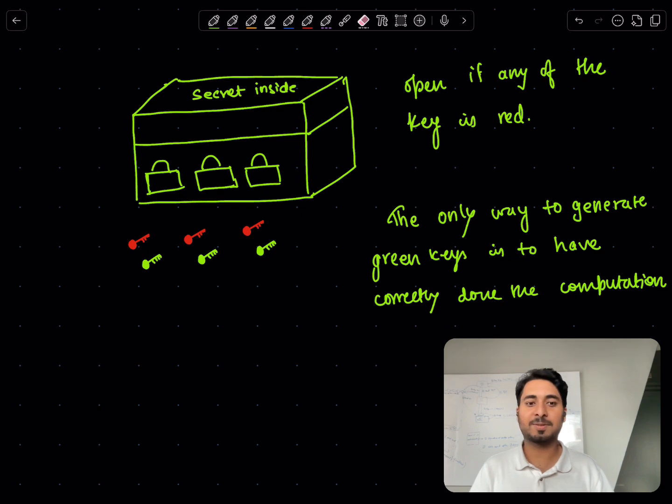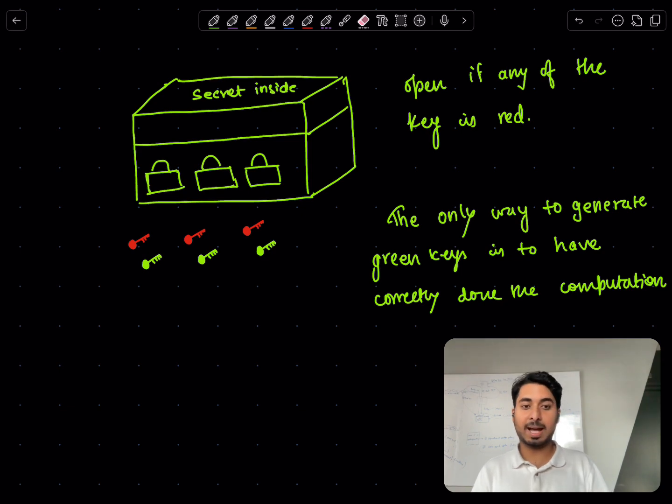So the box opens if any of the keys is red, and the only way to generate green keys is to have correctly done the computation. So we are kind of tying the loose ends now because we're almost there, right?